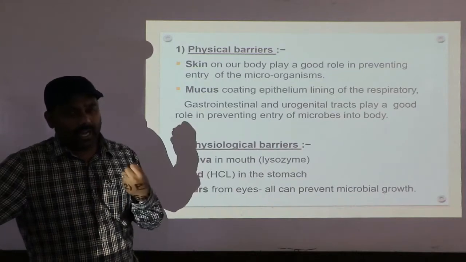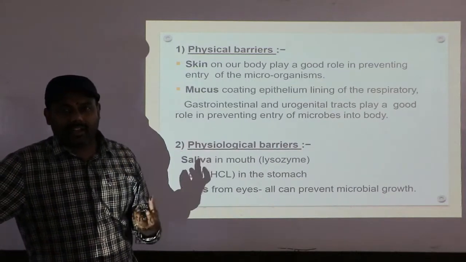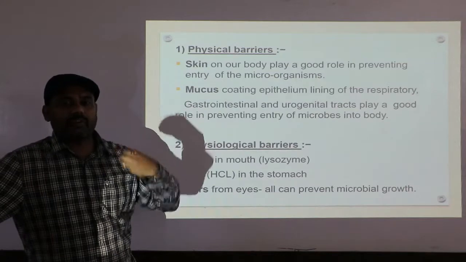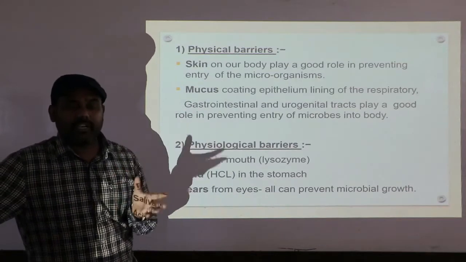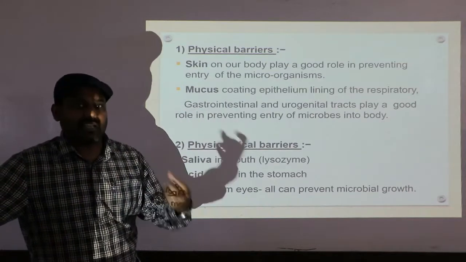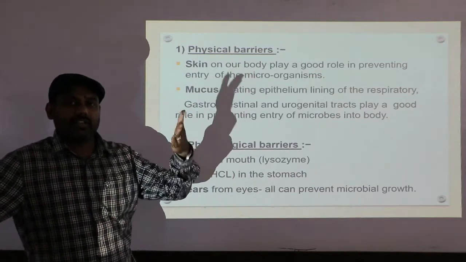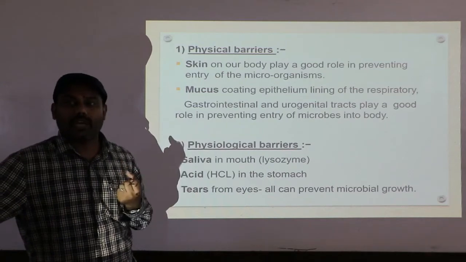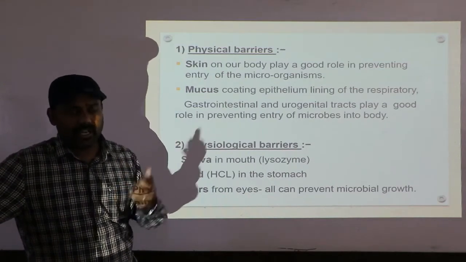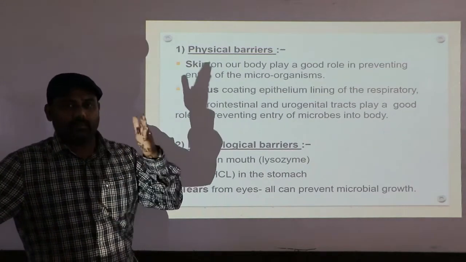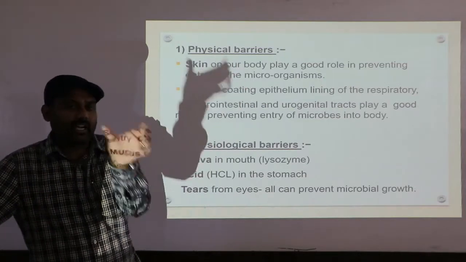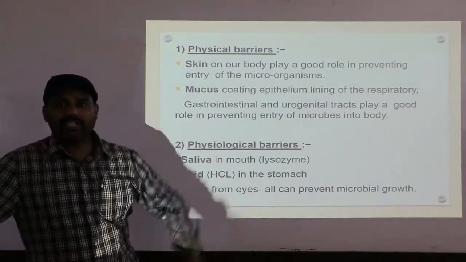While eating, when we put food into our mouth, it mixes with the saliva. Saliva contains a major enzyme called alpha amylase, which breaks polysaccharides into maltose, which is relevant to the digestive system.